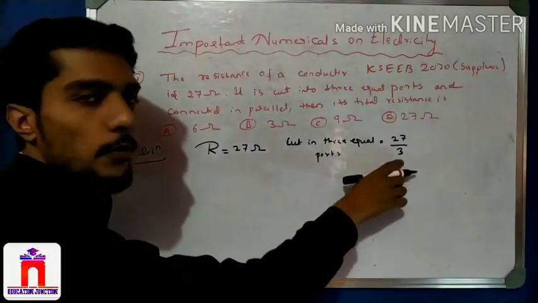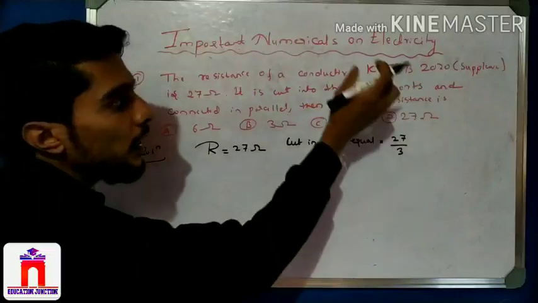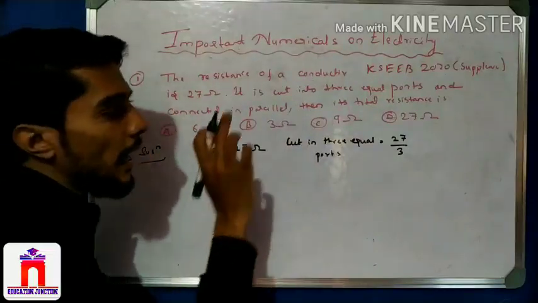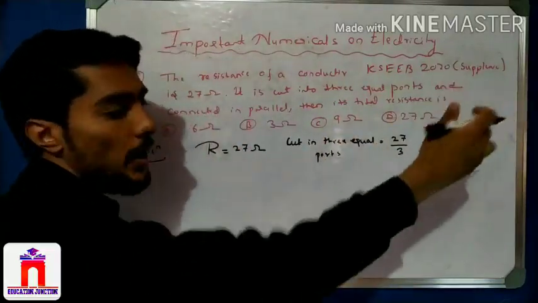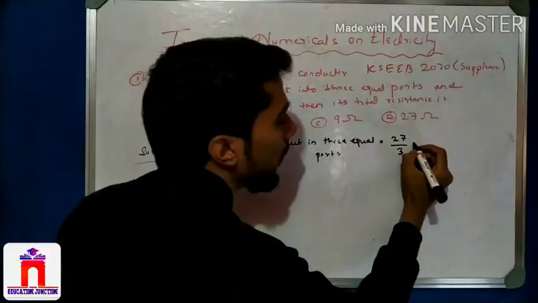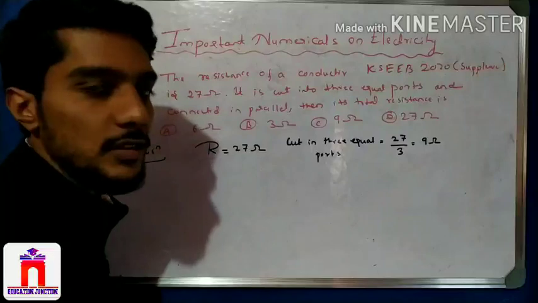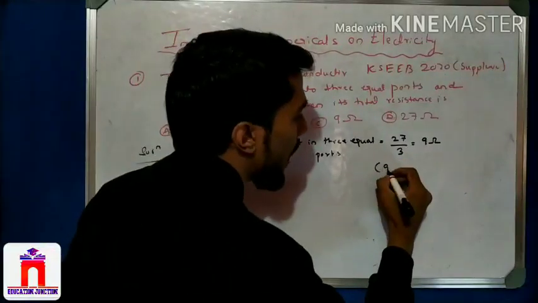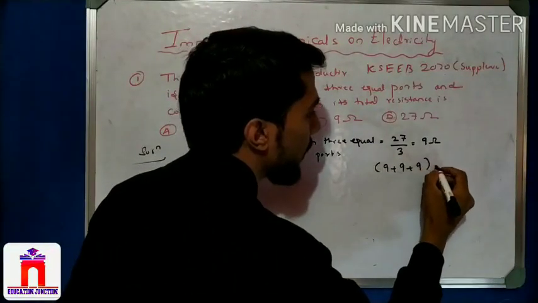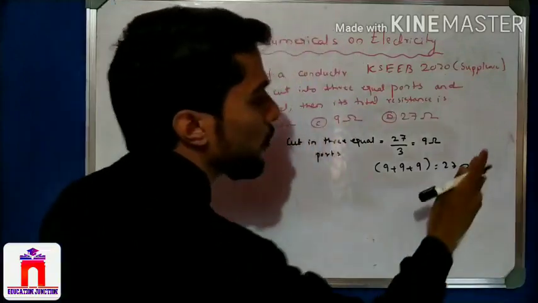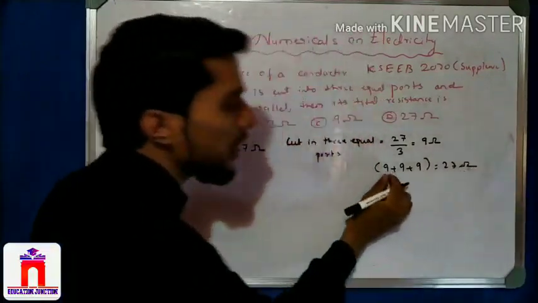4 is divided by 4, 5 is divided by 5. So here 27 ohm is the resistance, and that resistance is cut into 3 parts, divided by 3. So we get 9 ohm. So each resistance is 9. Therefore it is nothing but 9 plus 9 plus 9, in total 27 ohm. So 3 parts, each part is 9 ohm.